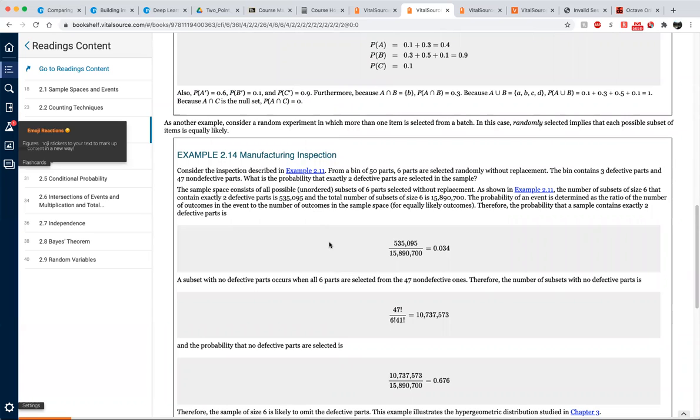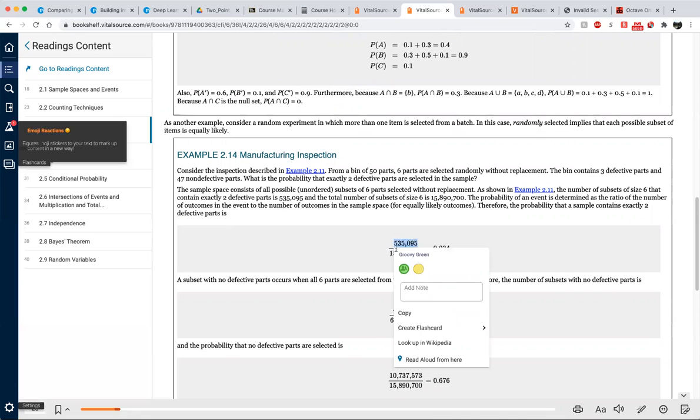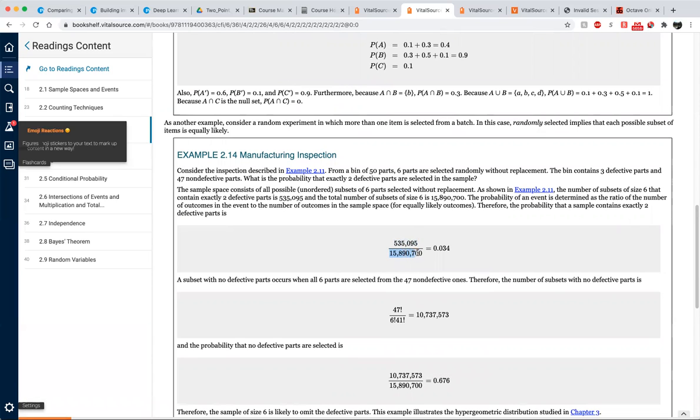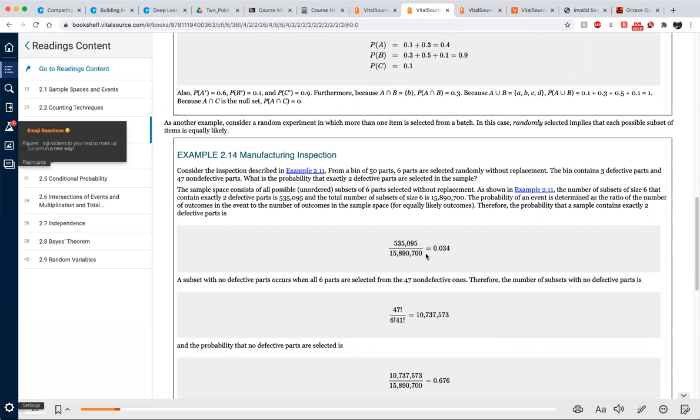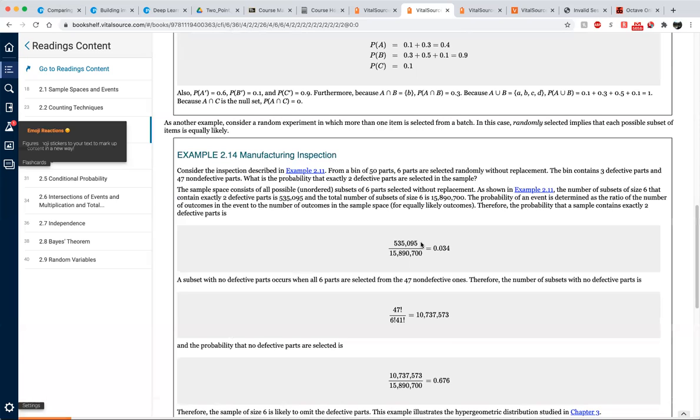So we just got the number of outcomes in the event, which is this, the top one. And the bottom one is the number of outcomes in the sample space. In other words, the number in the numerator is the total number of ways to select the 6 parts where 2 parts are defective and 4 parts are non-defective. And the number in the bottom one is the total number of ways to select just 6 parts out of 50 parts without considering defective or non-defective.